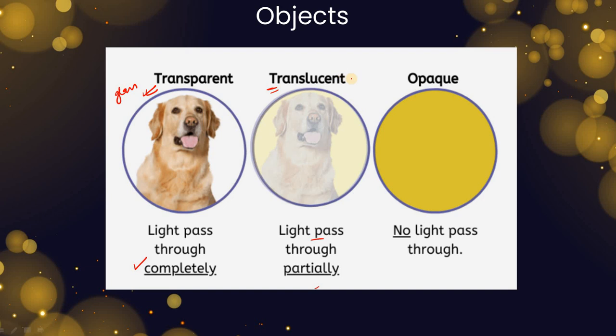So that is called translucent. For example, the butter paper, where some light can pass, but you cannot make out the object very clearly on the other side. And the opaque are those objects where the light cannot pass through at all. So this is where we cannot see the object placed on the other side.